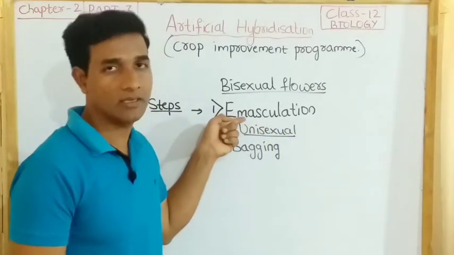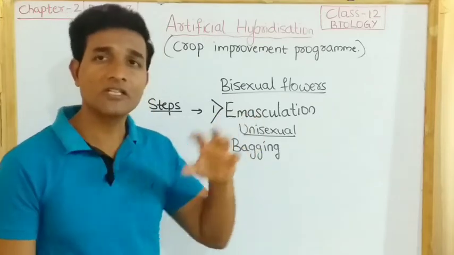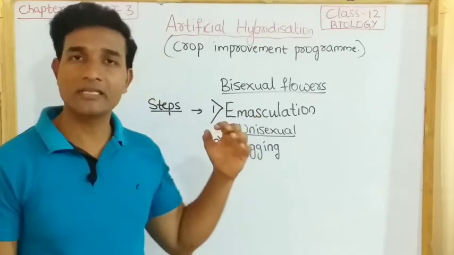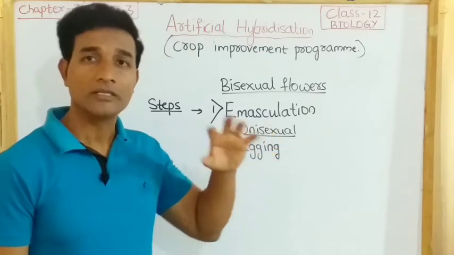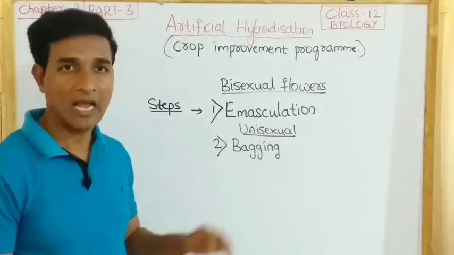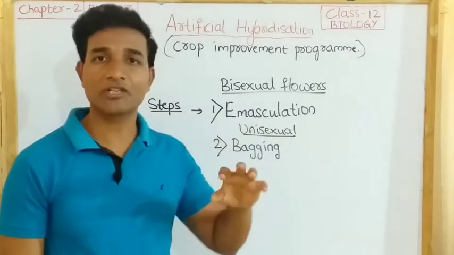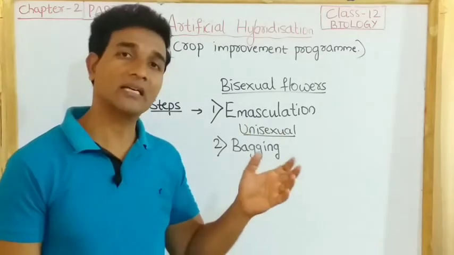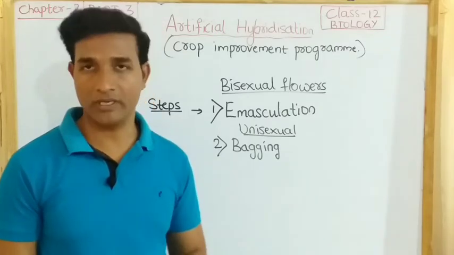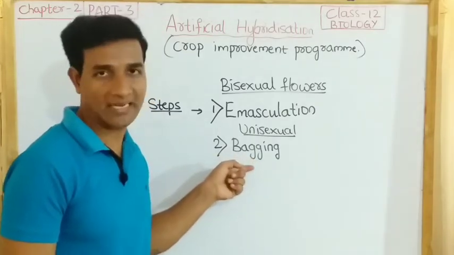That is called emasculation. After emasculation, the emasculated flowers have to be covered with bags, generally made of butter paper, to prevent contamination by other unwanted pollen. That process is called bagging.